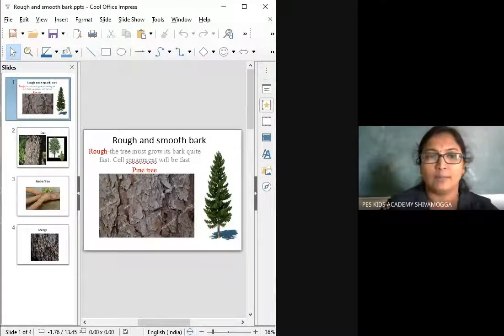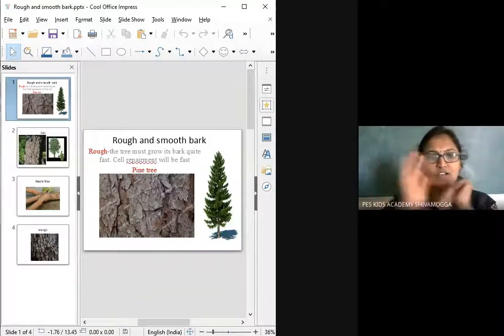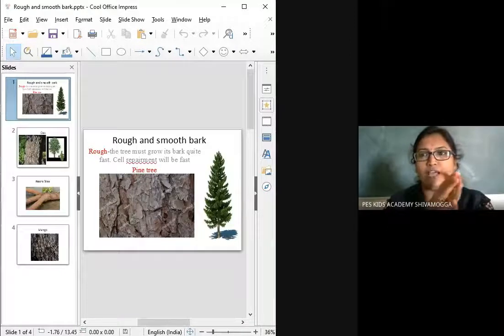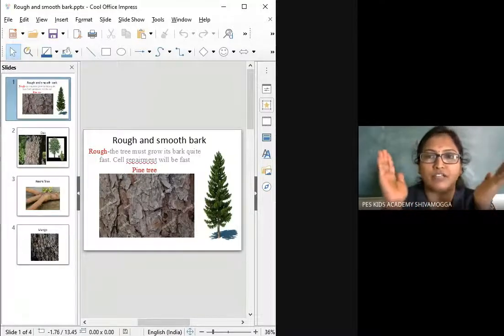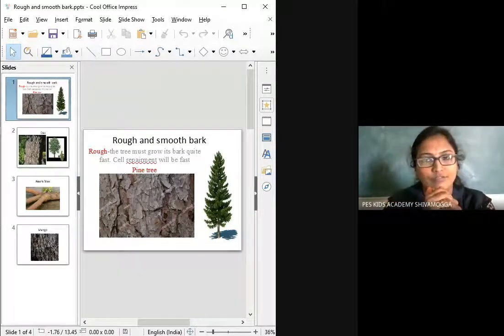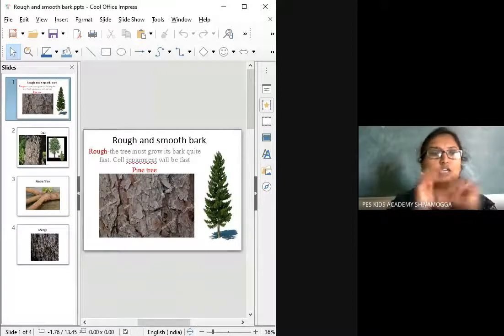These plants will have a rough bark. Why will these trees have a rough bark? When you feel the bark of a tree, you will feel it is rough, right? So why is it like this? The tree must grow its bark quite fast, and cell repair will be very fast. So those trees will have a rough textured bark. You can tell your parents why this plant has a rough bark and why these plants will have a smooth bark.